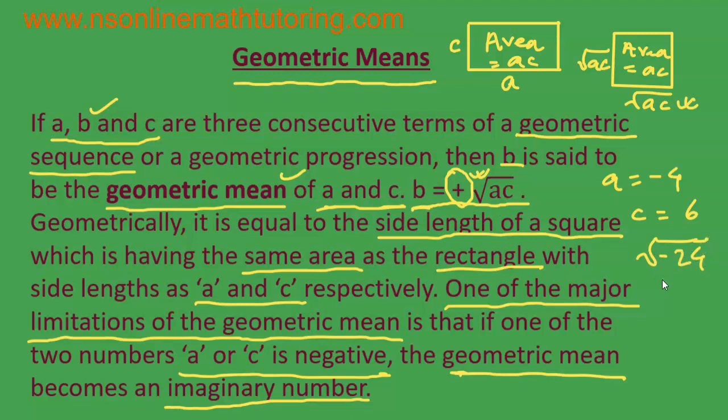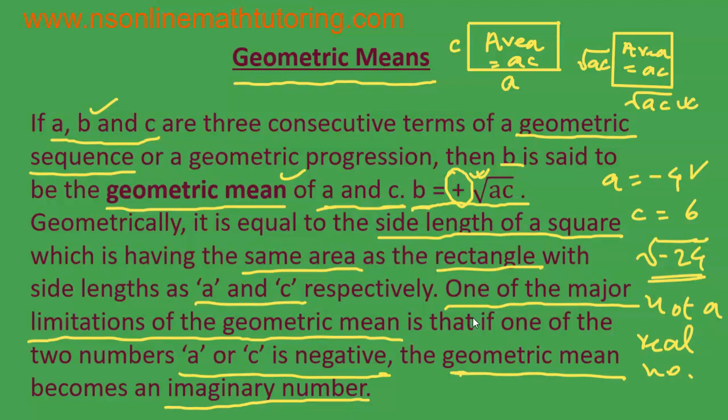Okay. So what is the value of under root -24? It is definitely not a real number. Therefore, if you have one of the two numbers whose geometric mean you want to find out to be a negative number, the geometric mean becomes meaningless. This is one of the major limitations of the geometric mean.